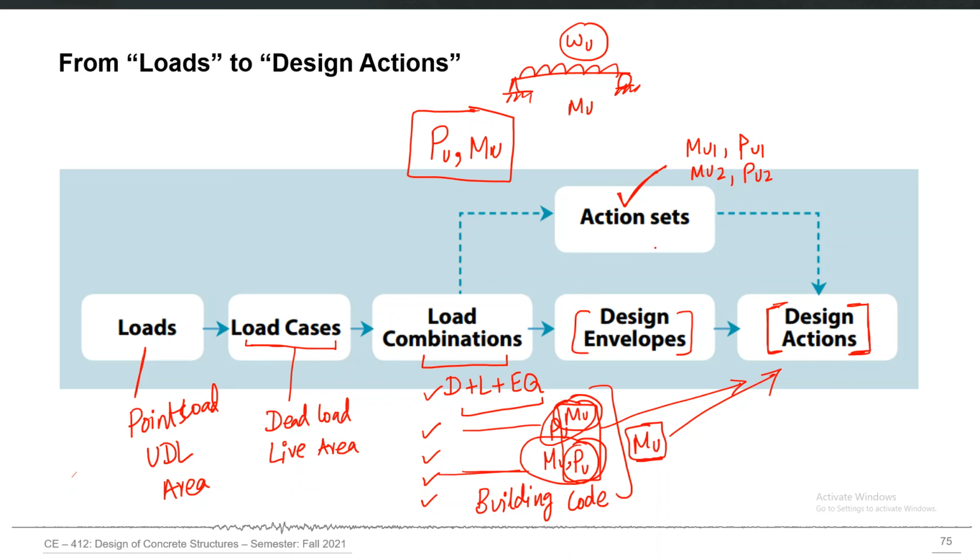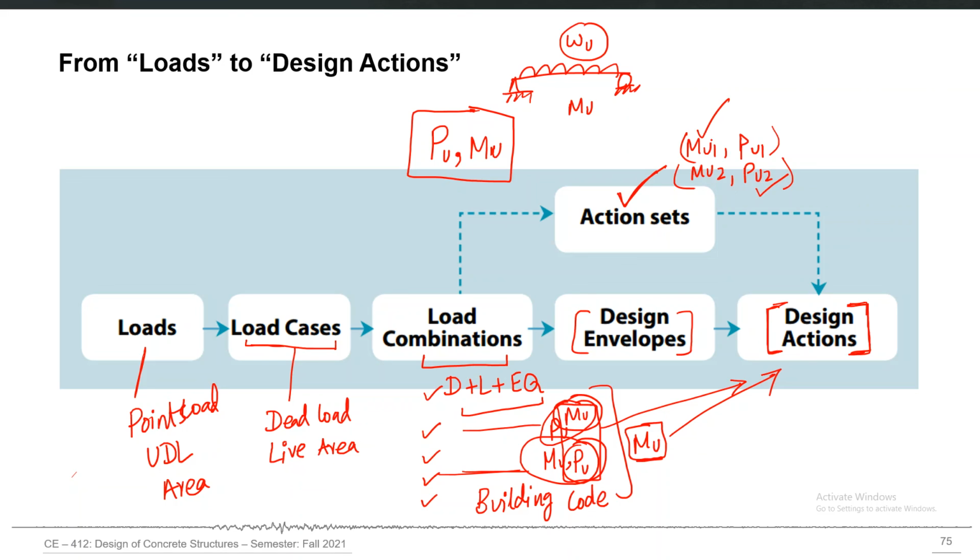So in fact, the idea of action sets is to take out different action values as one set completely, not take out the envelope values from different load combinations, but design for each action set separately and finalize the design which seems more safe. So MU1 may be the maximum moment, PU2 may be the maximum axial force, but you don't design for MU1, PU2 in this approach.